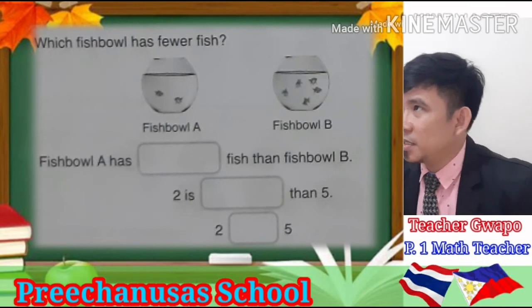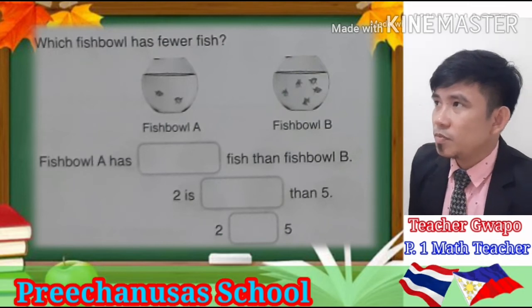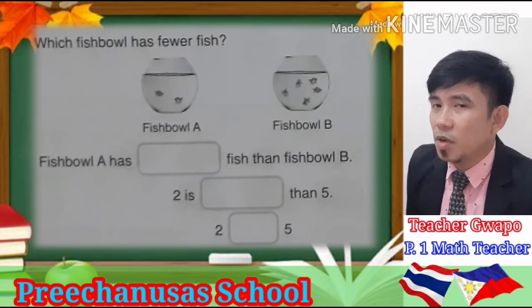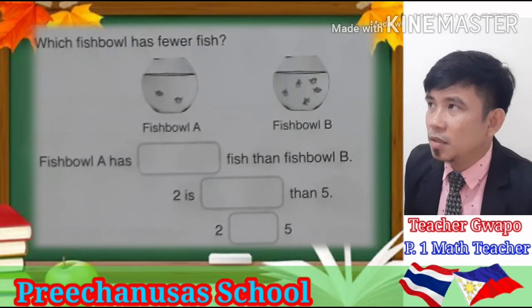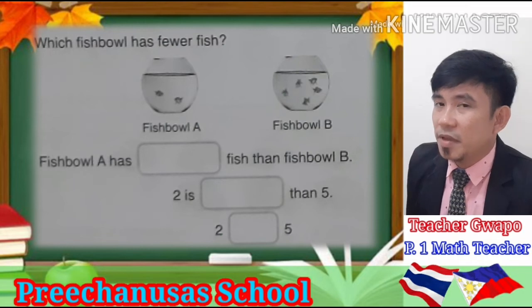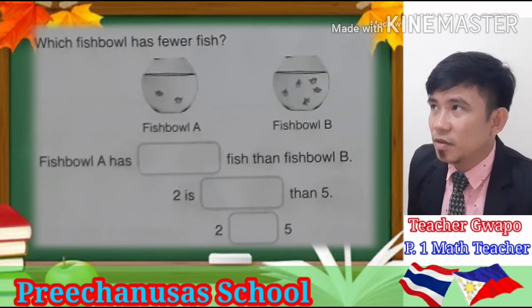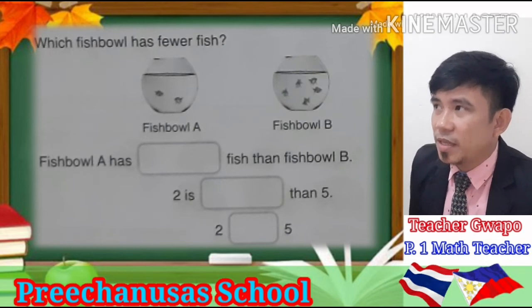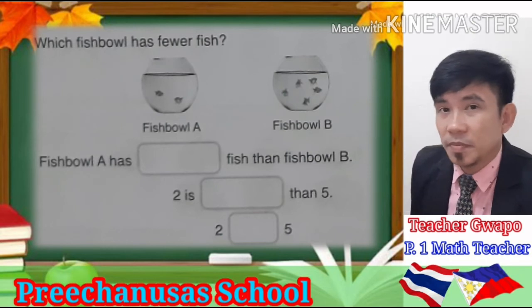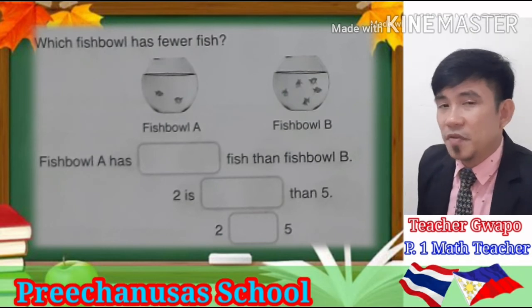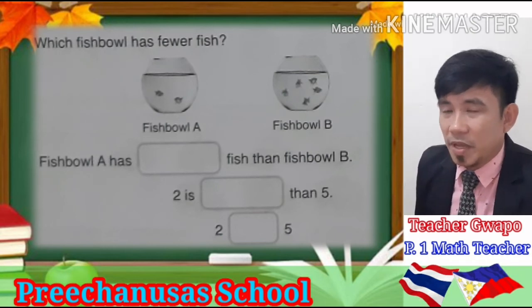The symbols there, I forgot to inform you, are just equal, greater than, and smaller than. So there are only 3 choices. Are you done in number 2? Okay, if you're done in number 2, let's proceed to number 3.